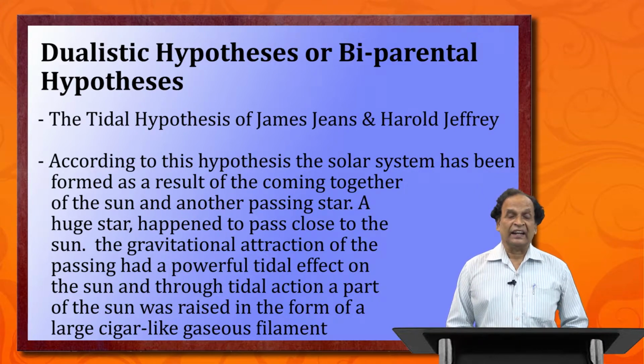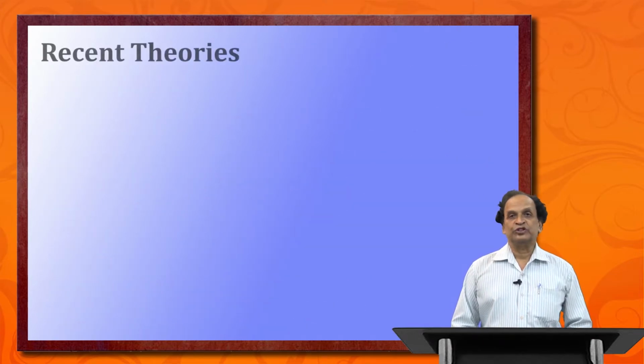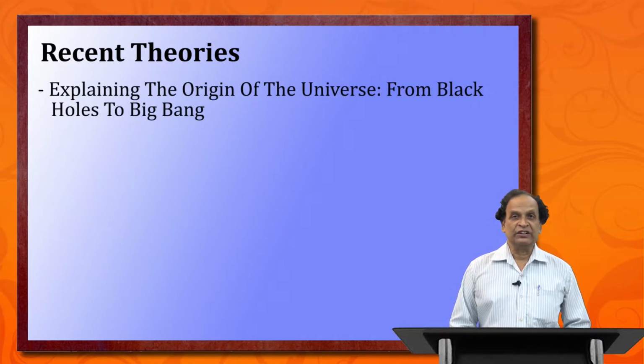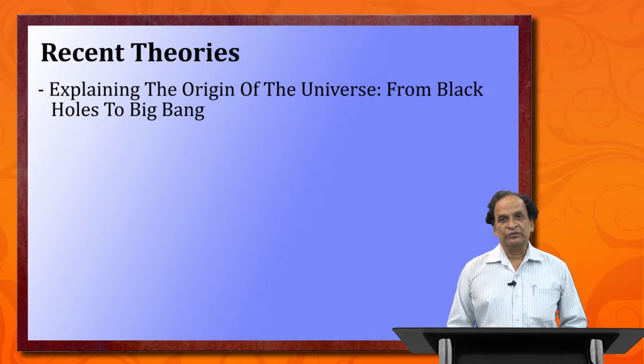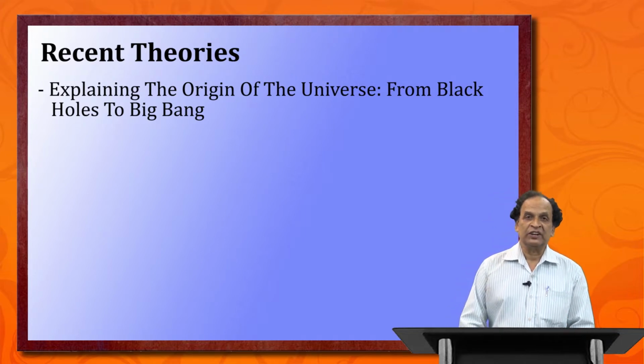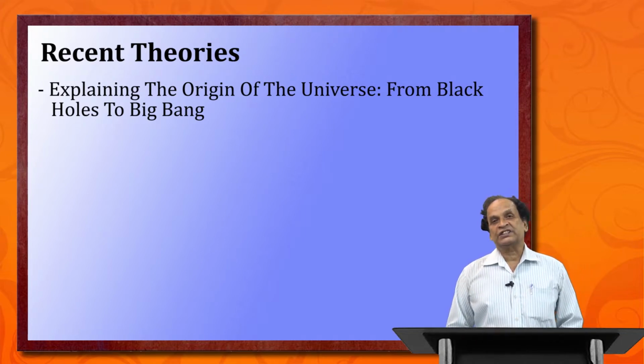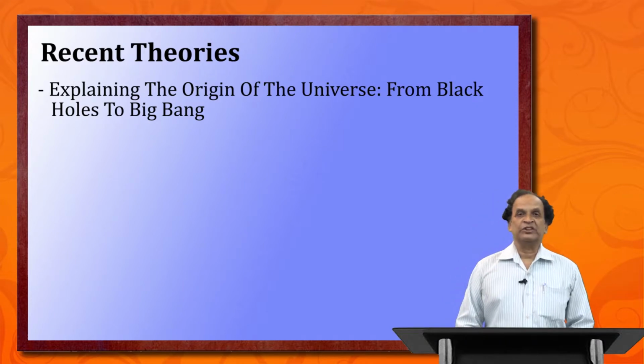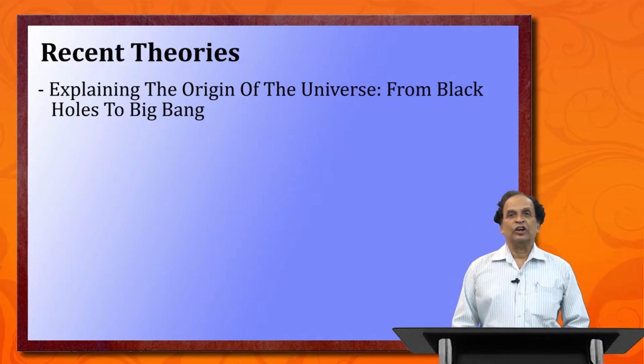But another theory came up, the most recent theory about the origin of the universe. People are looking for the origin of the universe, how the process started, how it formed. And Stephen Hawking, a scientist from Cambridge University, has done lots of work on this.